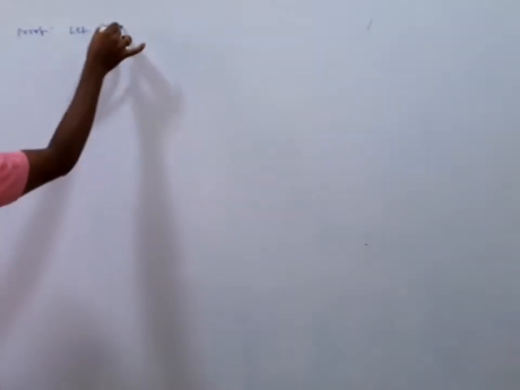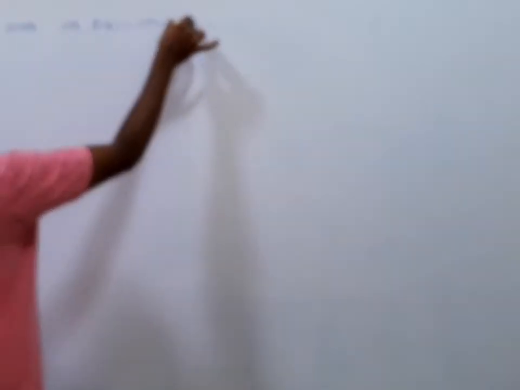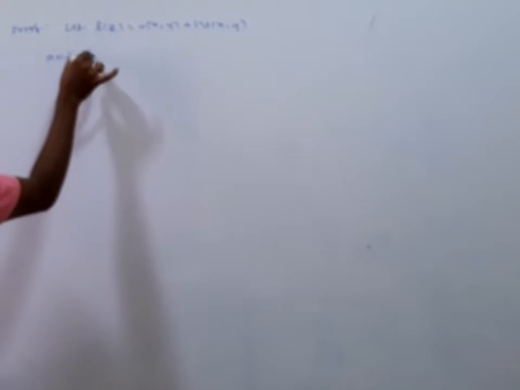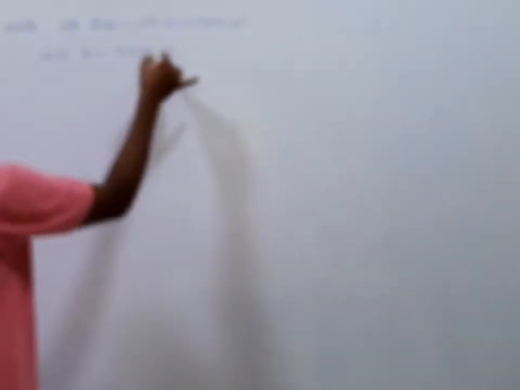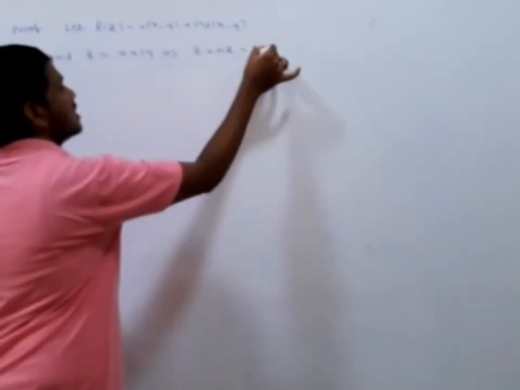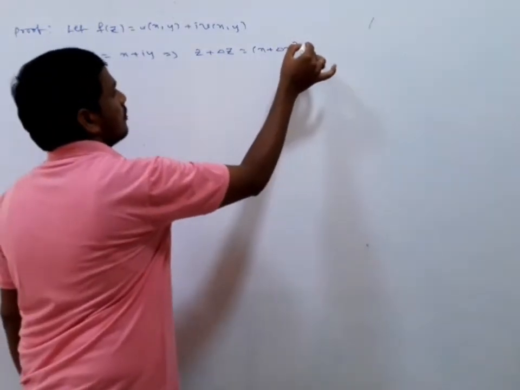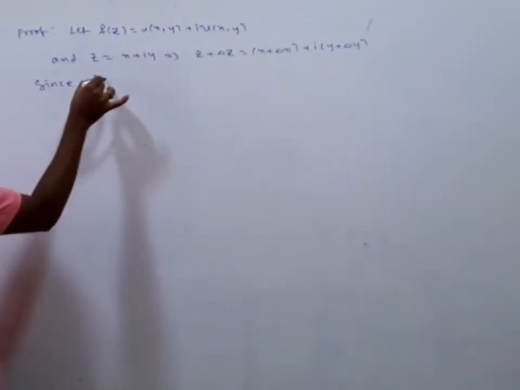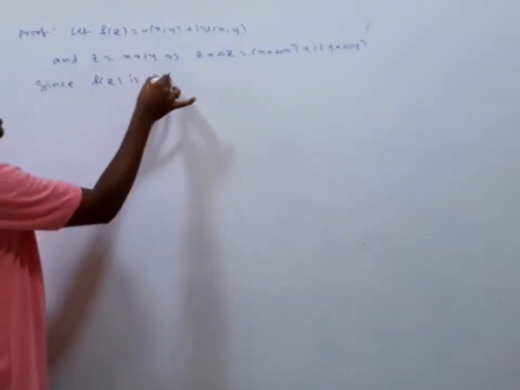Now coming to the proof. Let f of z equal u of x comma y plus i v of x comma y, and z equal to x plus i y. That implies there is a change in z, delta z. z plus delta z is equal to x plus delta x plus i into y plus delta y. And since f of z is differentiable